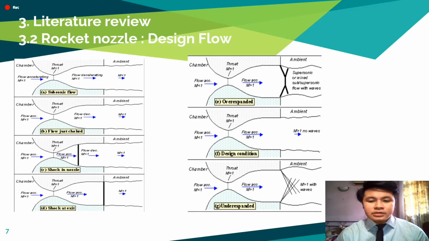Figure 3a shows the flow through the nozzle when it is completely subsonic. The nozzle isn't choked. The flow accelerates out of the chamber through the convergence section, reaching its maximum subsonic flow speed at the throat. The flow then decelerates through the divergence section and exhausts into the ambient as a subsonic jet. Lowering the back pressure in this state increases the flow speed everywhere in the nozzle. Lower it far enough and we eventually get the flow shown in figure 3b.